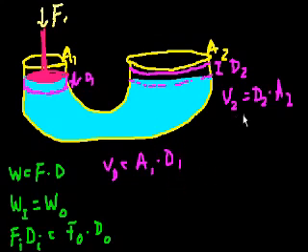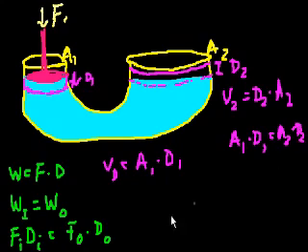So we know that these two quantities are equal to each other. So area 1 times distance 1 is going to be equal to area 2 times distance 2.